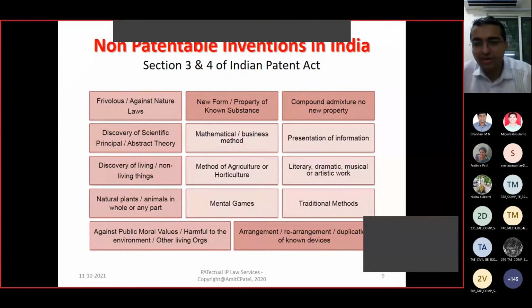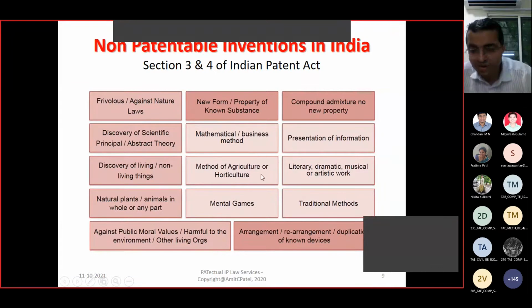Hotel restaurants were already known, but ordering food via a web-based platform like Zomato, Swiggy, or ordering a cab via mobile applications, Ola, Uber, they are business models, business methods. They are also not patentable.